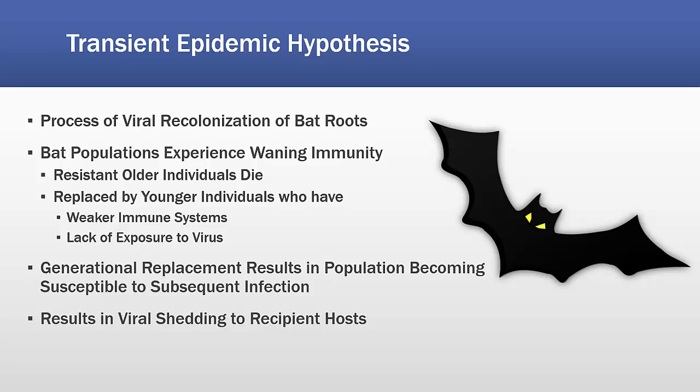So essentially, generational replacement results in a population that is susceptible to viral infection that will result in viral shedding in recipient hosts. In all actuality, it is most likely a combination of these hypotheses that best explains the process.